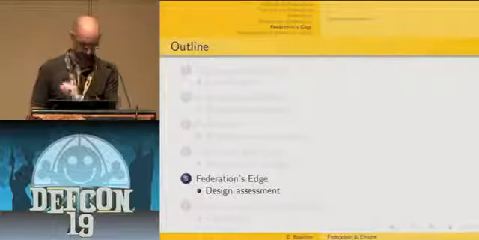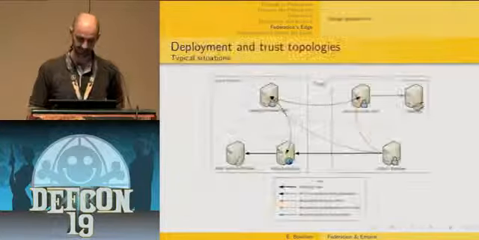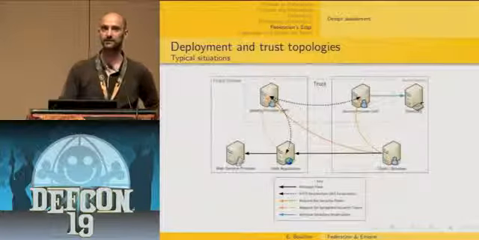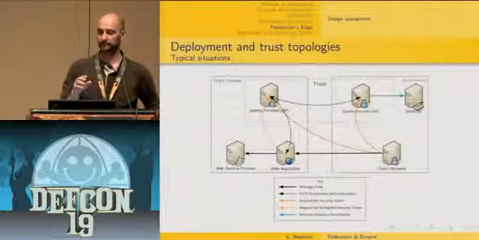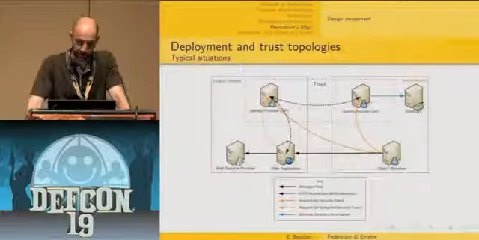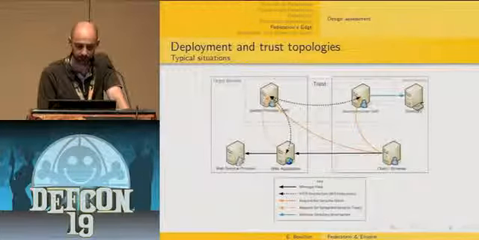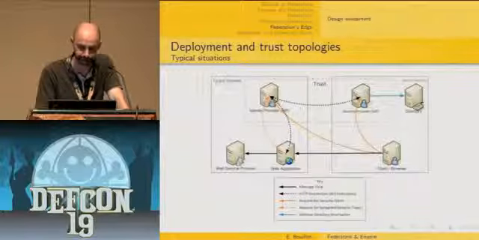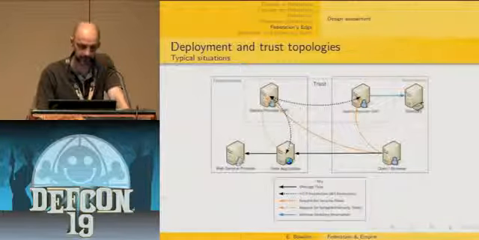And the last part is about considerations regarding the design, the deployment and trust topologies. As you remember, this is the simplest use case of a federation scenario.